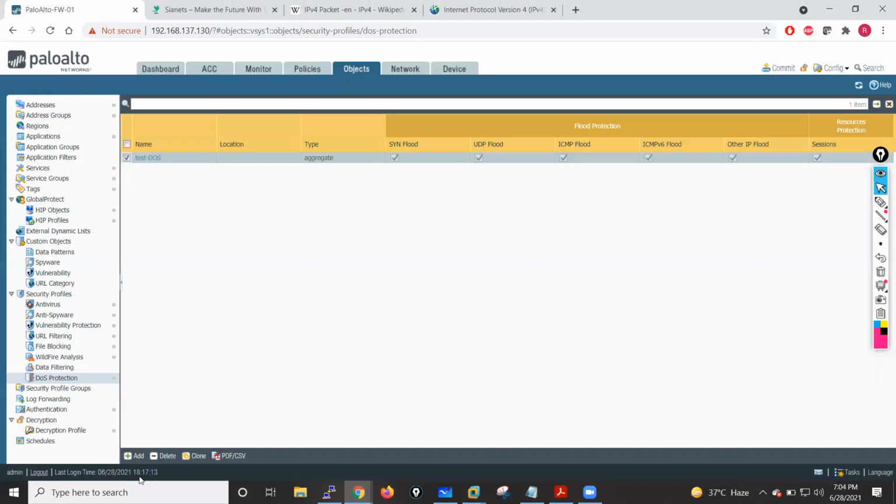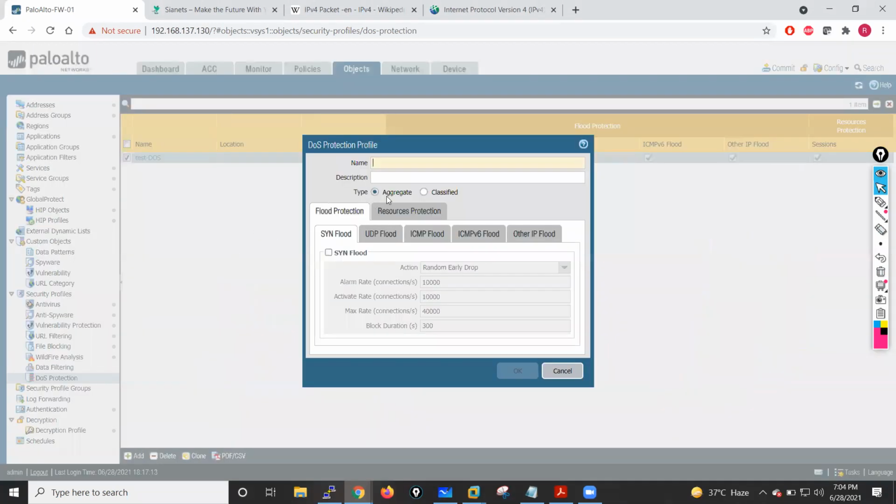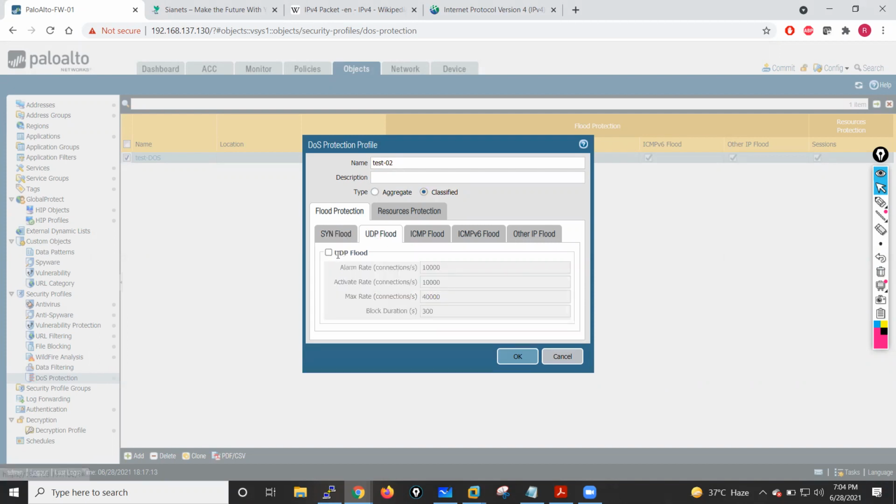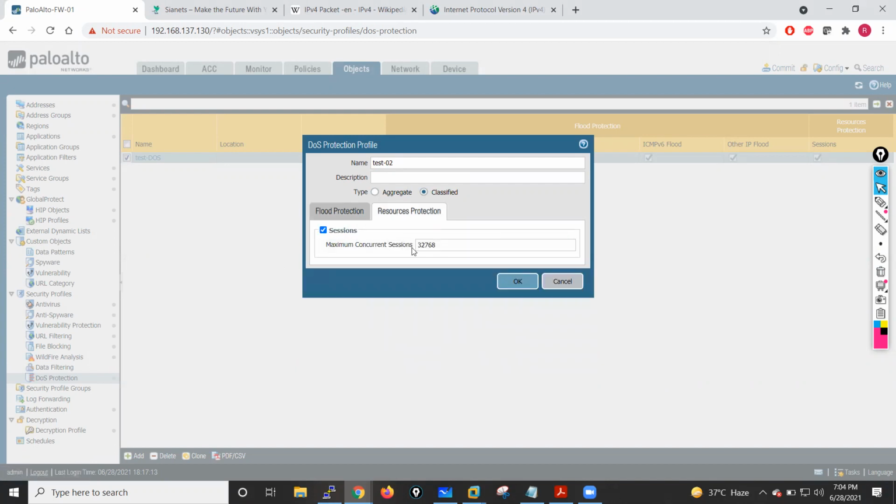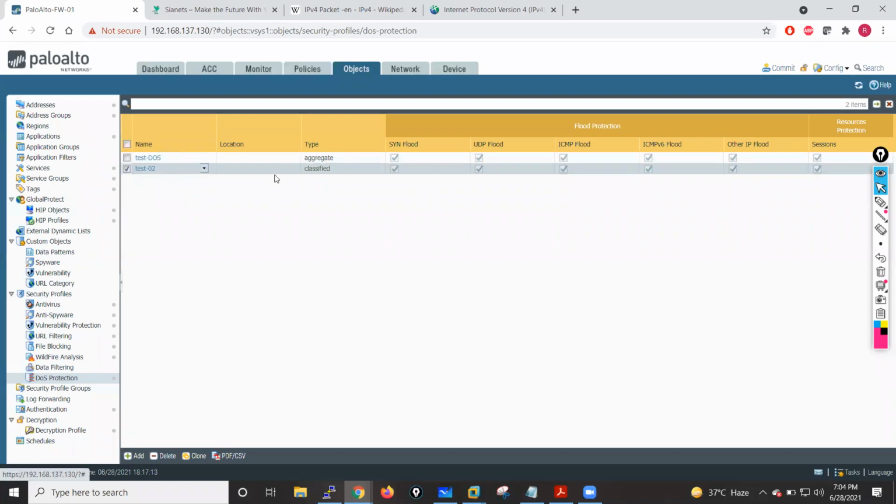So I have created one DOS profile. Let me also create one for classified, test2. I'll select classified. All these things are similar, and these things are similar here as well. For sessions, I will set 300. I'm just using a random number here. So I've created test2 for classified and test DOS for aggregate.